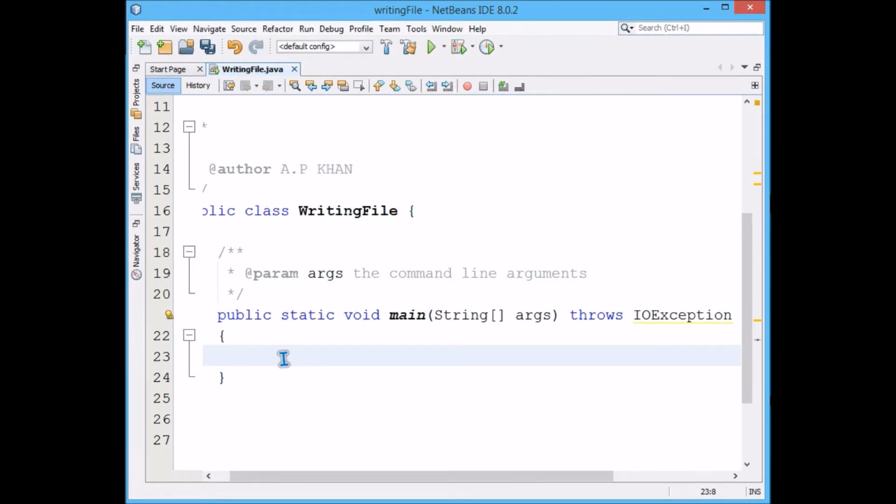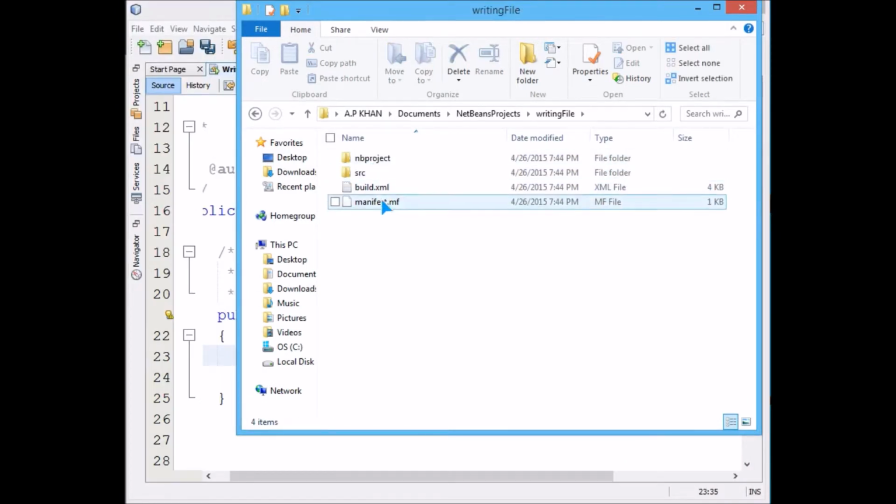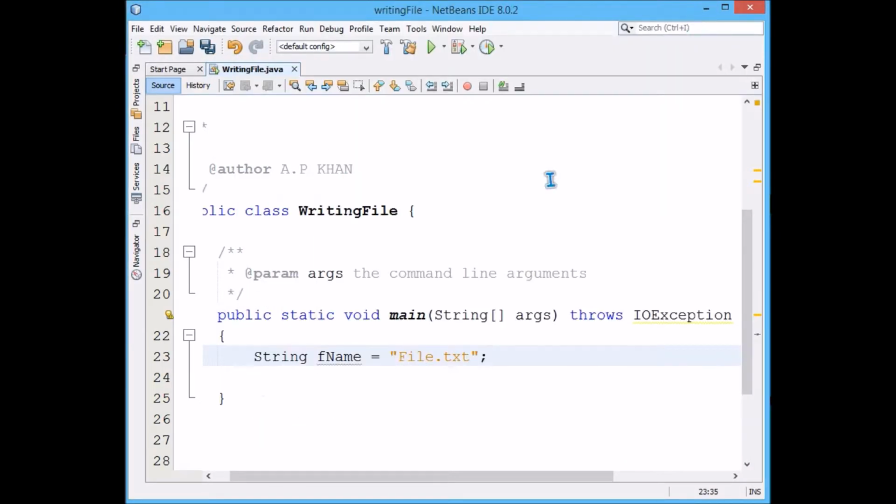So let's make a file. Let's name it file.txt. So we'll make a string fname, file name, as file.txt. This file is not made yet. Let me show you first. We have just made this project and there is no file as such. But this file will be created as we execute or run this program. And in this file we are going to write something. What are we going to write?